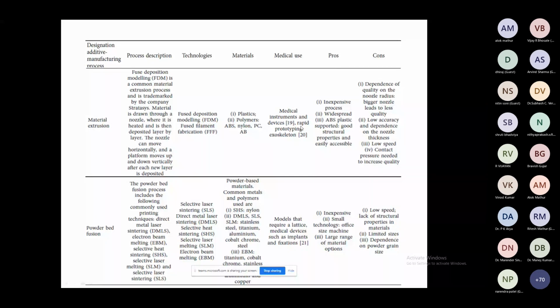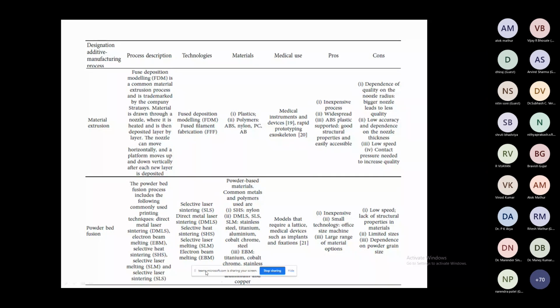Advantages: express process, widespread, ABS plastic supported, good structural properties and easily accessible. The disadvantage is dependence on the quality of the nozzle radius. A bigger nozzle leads to less quality, so you have to reduce the nozzle size to something very small, like 3 mm, 4 mm. Low accuracy and dependence on the nozzle thickness, low speed, and contact pressure needed to increase quality.